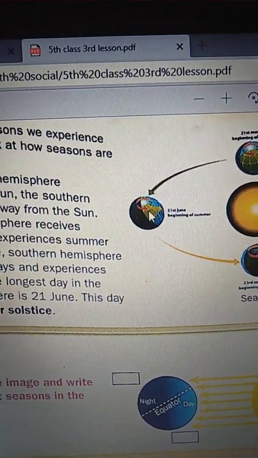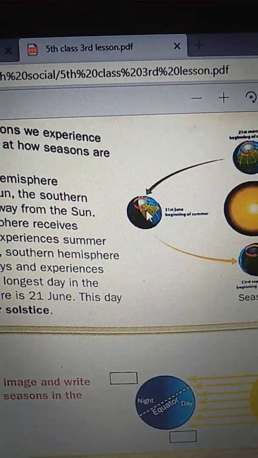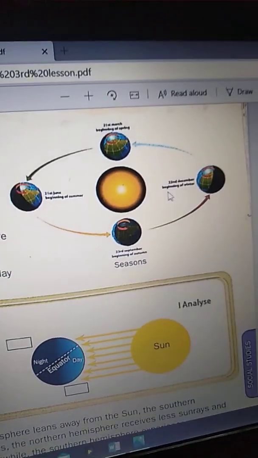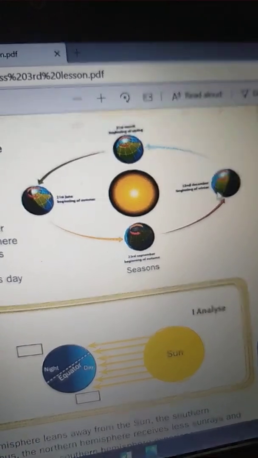The northern hemisphere receives more sun rays and experiences summer season. Meanwhile, the southern hemisphere receives less sun rays and experiences winter season.